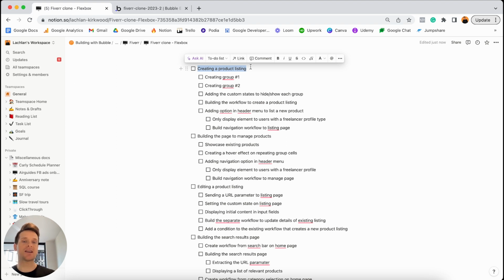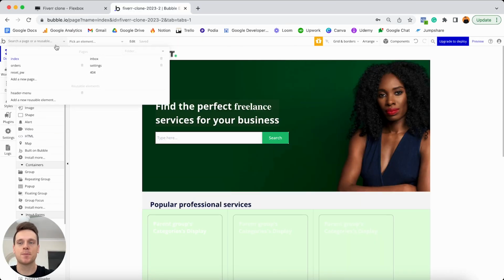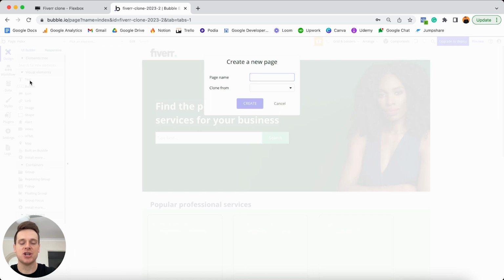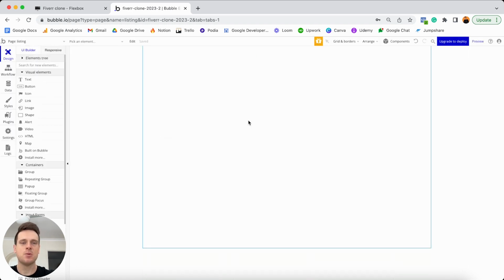So let's just start by jumping over into our Bubble editor. And the first thing we're going to do is open up our page drop-down menu, and we're going to create a brand new page from scratch. So we're going to head on down and add a new page here. And when it comes to this page, I'll be calling this our listing page because this is where we're going to create and eventually edit product listings. I'll choose to create this here. Then once our page has been created, there's a few quick things I'll need to update before we can start adding all of the elements onto the page itself.